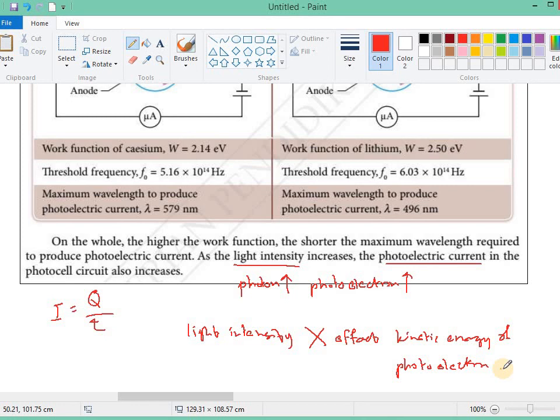The only way that we can increase the kinetic energy of the photoelectron is by increasing the frequency of the light. That means if you increase the frequency of the light, the photons of the light have more energy, then the photoelectron has more energy, that means the photoelectron will have more kinetic energy. Okay? Alright.